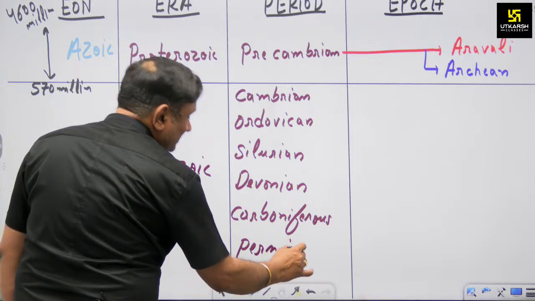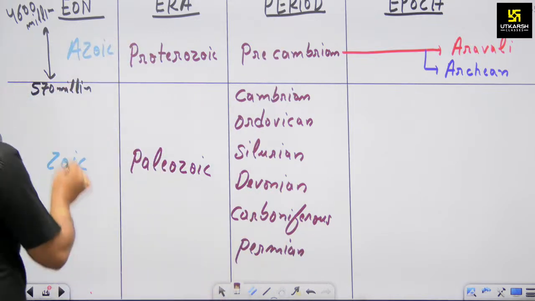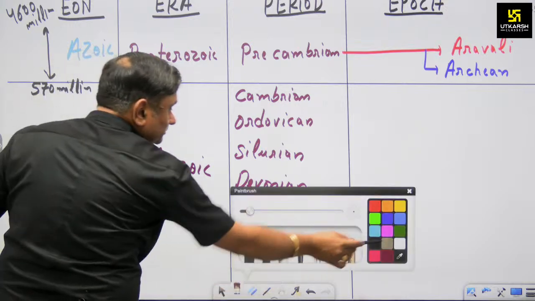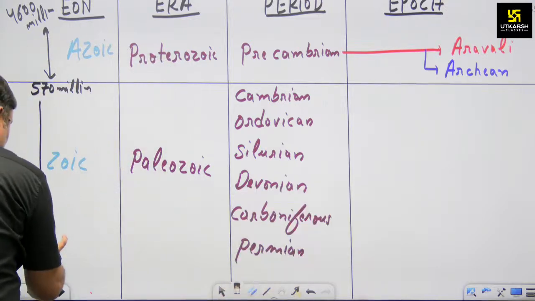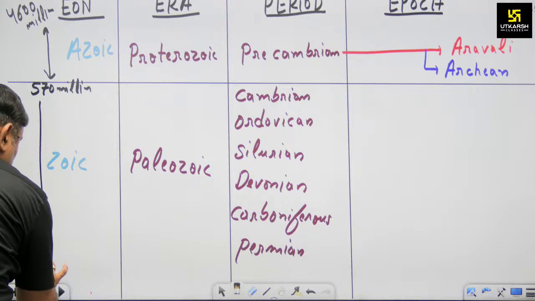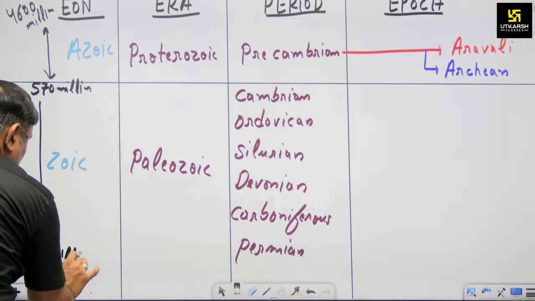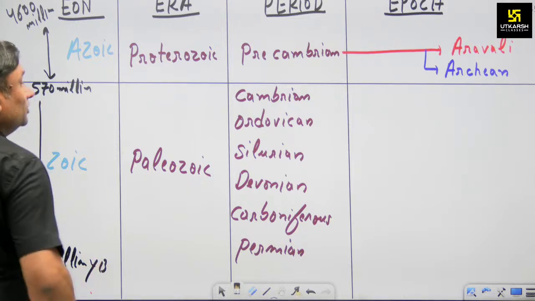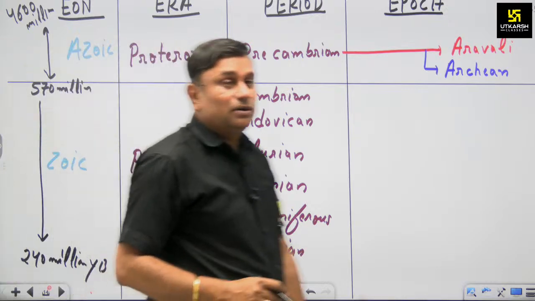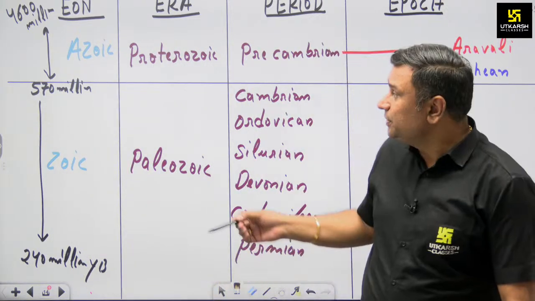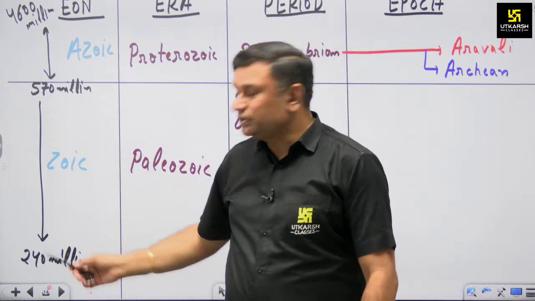And all these time periods came under 570 to 240 million years back. So I am discussing with you the time period in between 570 million to 240 million years back.